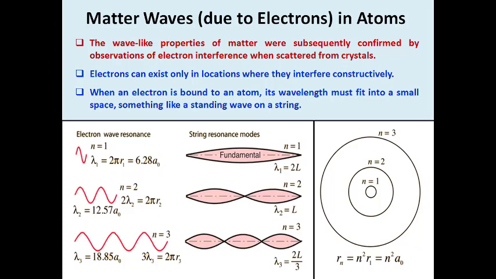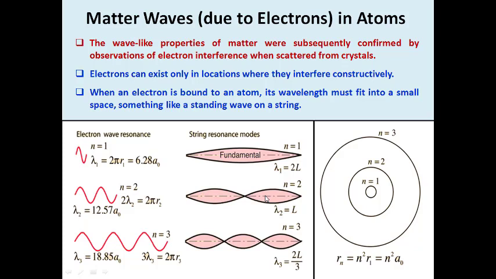Now consider an electron in the second orbit. It has to go through 2 oscillations, whereas n=1, the first orbit, has only 1 oscillation. The electron in the second orbit has to go through 2 oscillations till the end of the circumference. So we say 2λ2 will be equal to 2π r2. Notice how we get a mode of operation as with the string.